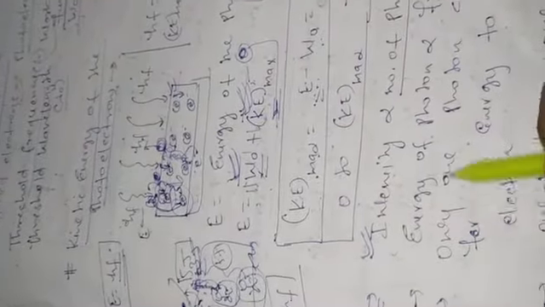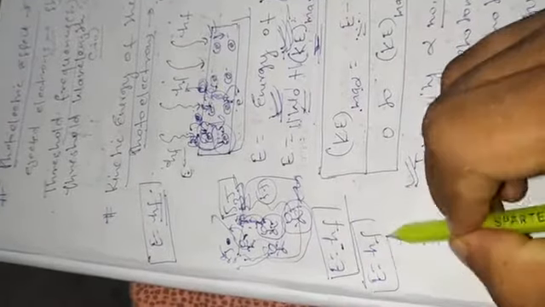And the energy of a photon is directly proportional to the frequency. The energy of a photon does not depend upon the intensity of light. It depends upon the frequency. Already we have discussed that E is equal to h into f.